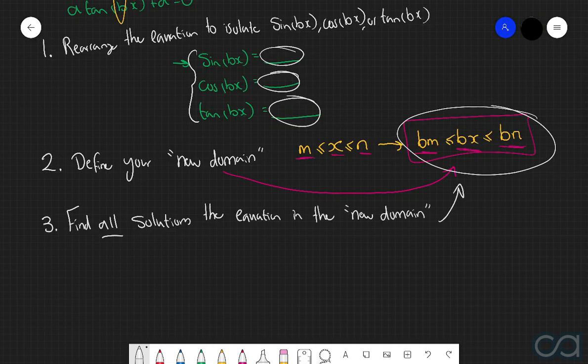Now this step here is actually combining two different steps from our previous process, so just in case you need a bit of a reminder. So the first thing that you're going to do here is use the unit circle to find all the solutions around one lap of the unit circle.